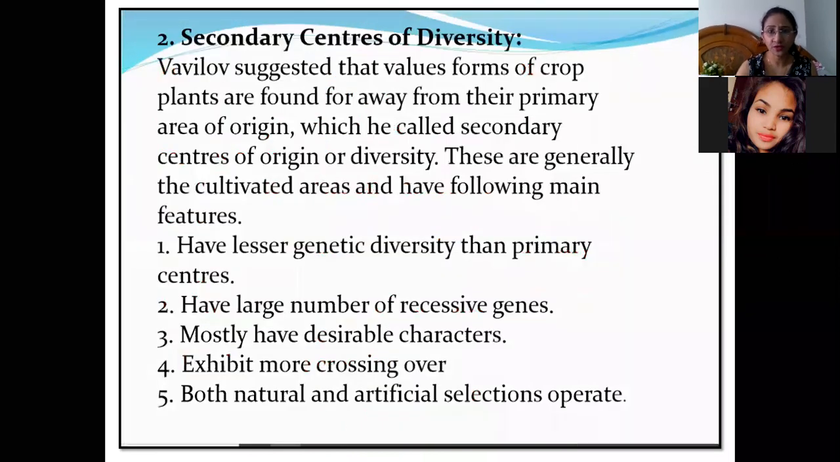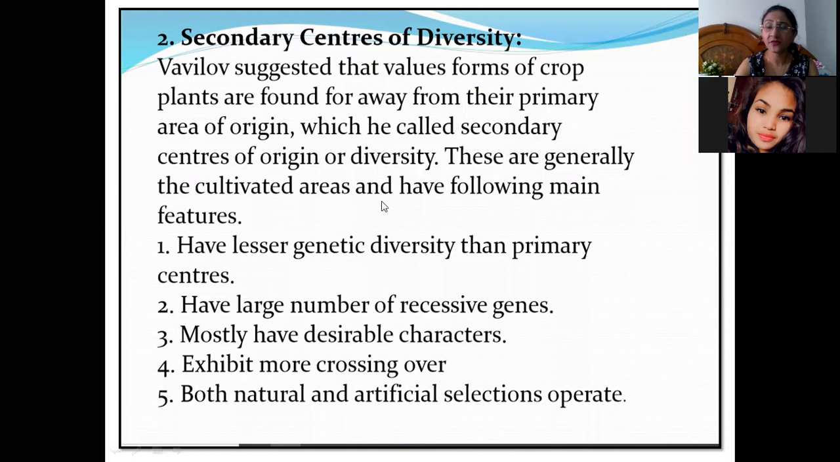Next is secondary centers of origin. According to Vavilov, various forms of crop plants are found far away from their primary centers of origin. So secondary centers are the regions present away from the primary centers of origin, so there is a geographical distance between the primary centers and the secondary centers. They are present far away from the primary area of origin, which he called secondary centers of origin.